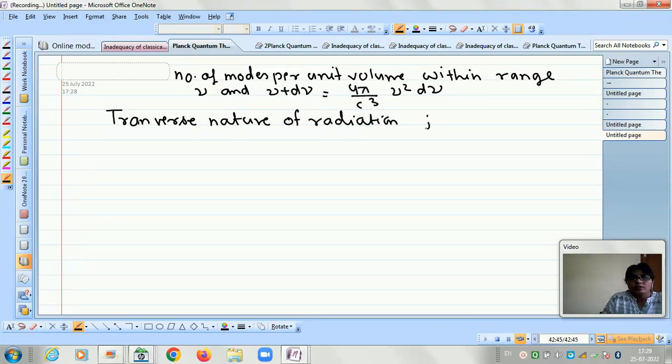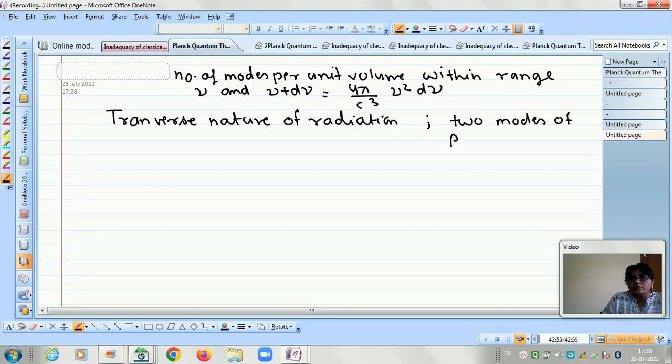For a transverse wave, there are two states of polarization, or two modes of polarization. So while writing the number of modes, we have to multiply it by 2 also.